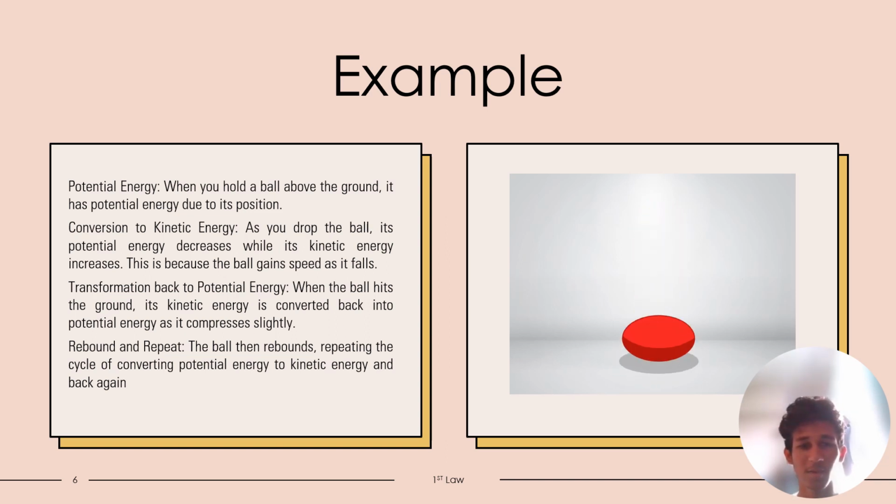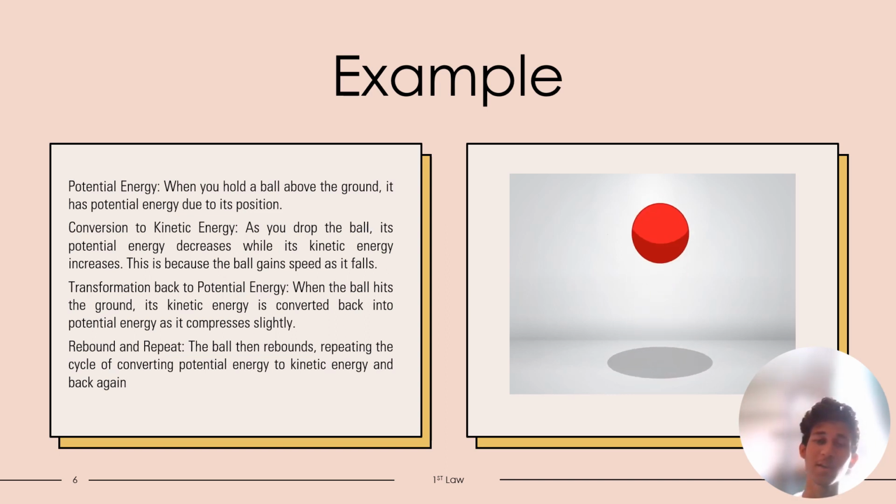Next, I'm going to give a little example. This example clearly demonstrates the principle of conservation of energy. The ball keeps bouncing and repeating. The total mechanical energy, which is the sum of potential and kinetic energy of the ball, will remain constant throughout the entire process, even though it changes from potential to kinetic. Potential energy is when the ball is above the ground. It has potential energy inside it due to its position. The higher the position, the higher the potential energy it holds.